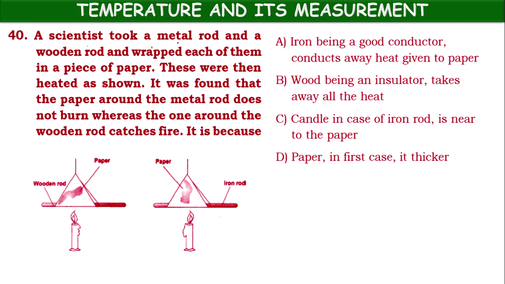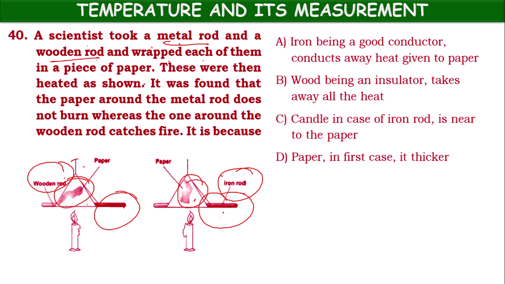Next one. A scientist took a metal rod and a wooden rod, and wrapped each of them in a piece of paper. Then he heated both of them.